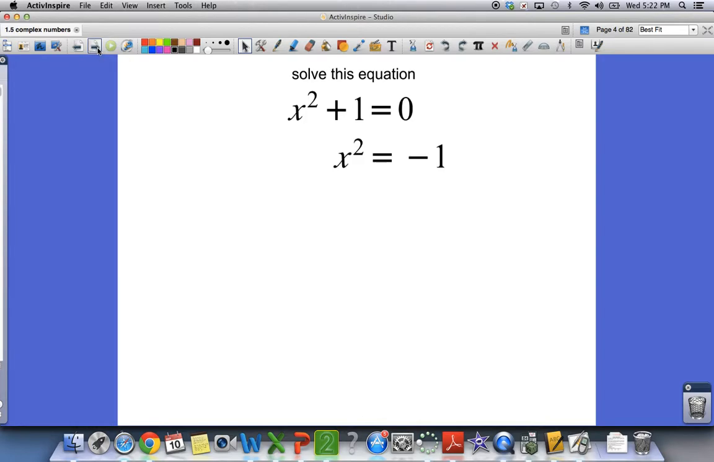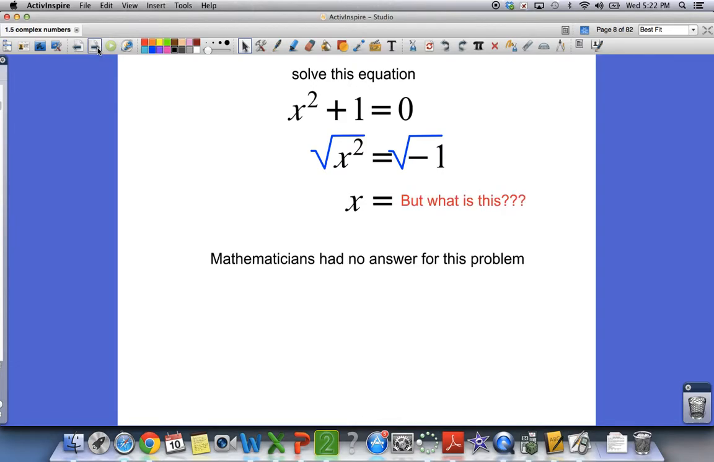Well, typically I'm going to subtract 1 from both sides, and then to get rid of the x squared, we'll take the square root of both sides. So the square root of x squared is x, we know, and the square root of -1 is, and at this point in the history of math, this was an issue. They didn't know what the square root of -1 was. They had no idea. It didn't make sense to them. So, but what is this? So let's talk about this.